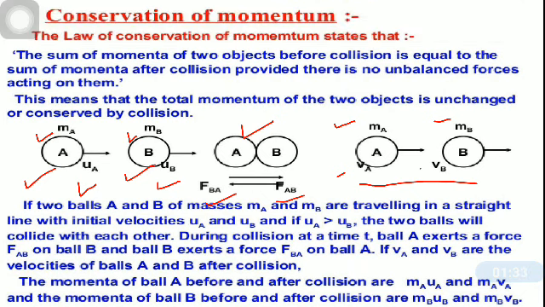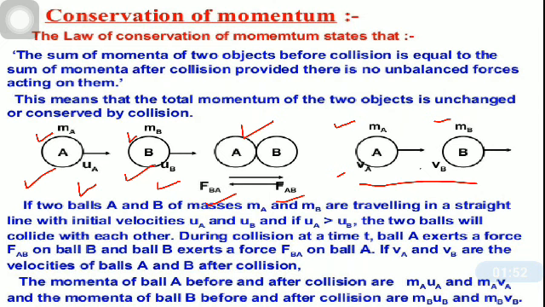So, if two balls A and B of masses ma and mb are traveling in a straight line with initial velocities ua and ub, and if ua is greater than ub, then the two balls will collide with each other.